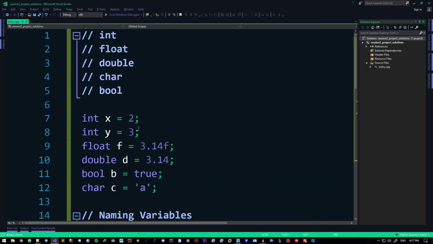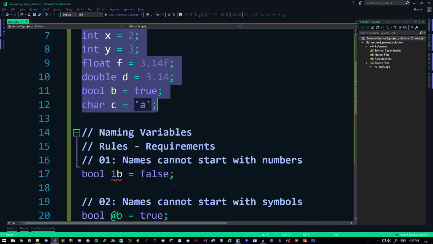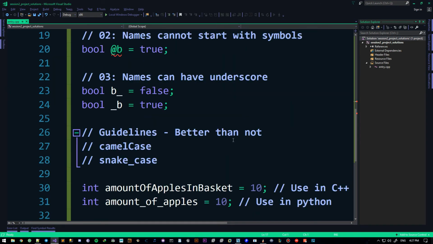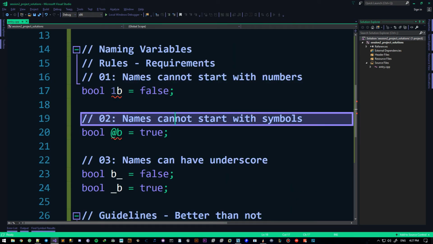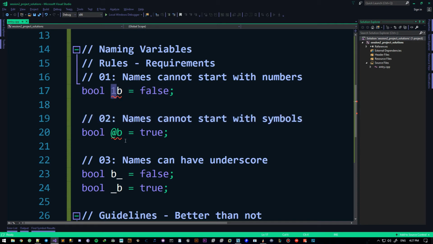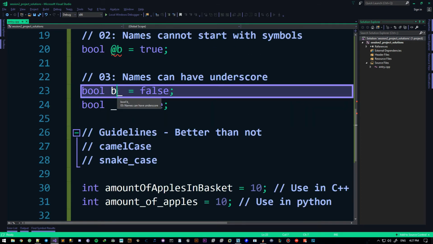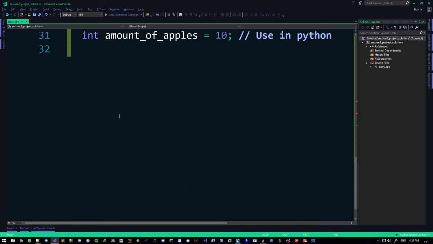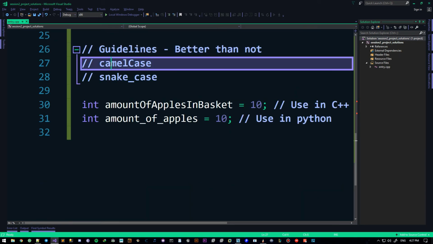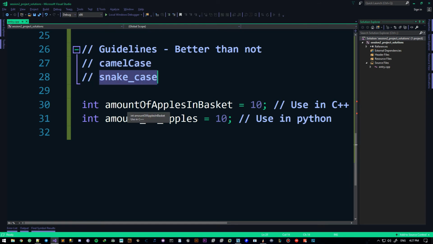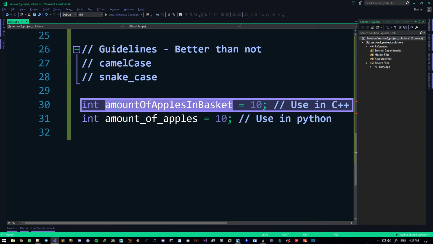And that's basically it. So what we learned today was variables, naming conventions, and some guidelines and rules. So rules, just to recap, are we cannot start with a number, we can't start with a symbol, we can use underscore, but better not. And guidelines were we can use camel case and snake case. Now camel case is like this, as you can see. So words are separated by a capital letter, and this capital letter is the start of another word, except the first word. There are some exceptions. We will get to them. We will talk about them in classes, not just yet.